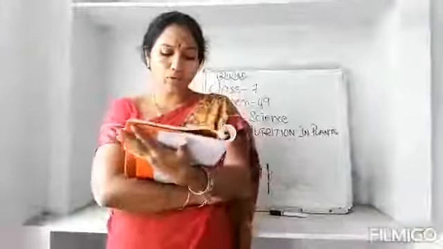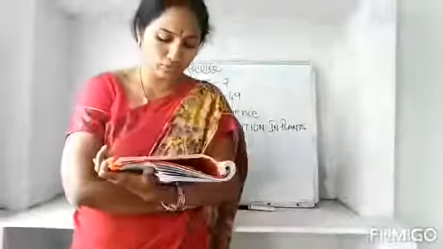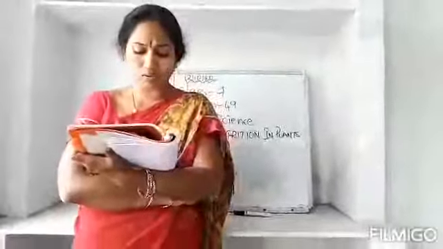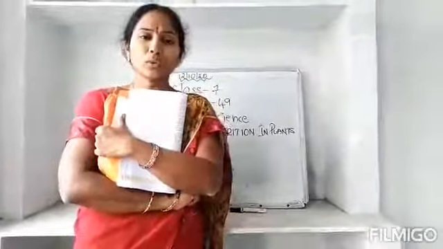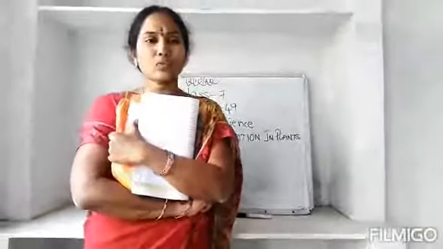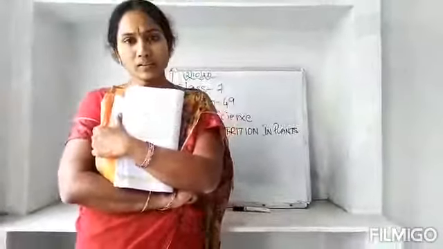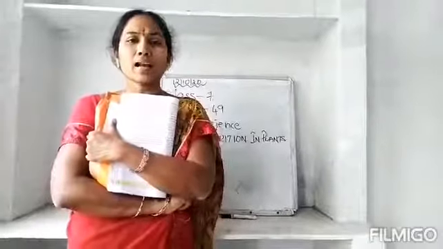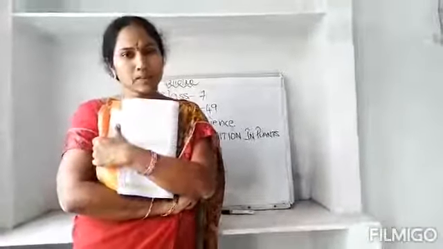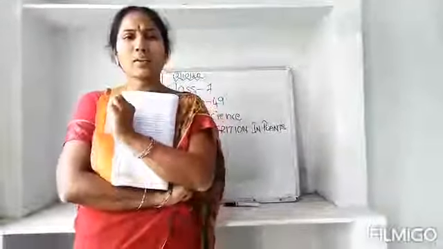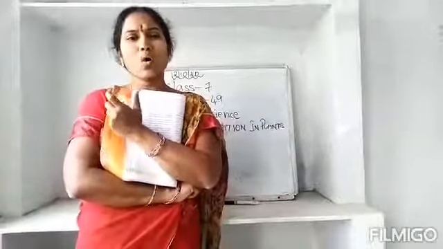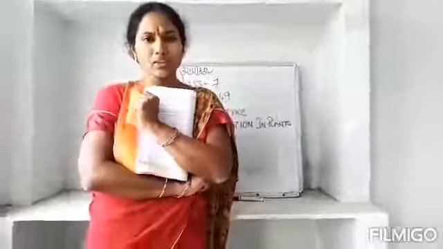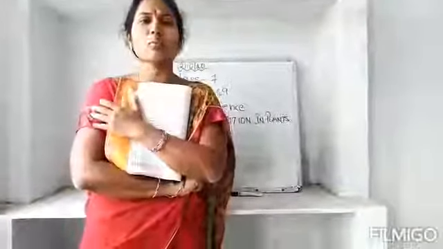How do plants produce so much that they are able to feed other organisms dependent on them? That means we are eating food, but where do we get food from? We get food from the plants, and the animals also eat plants. So animals and human beings are totally dependent on the plants for food. Then how is it possible for a plant to give sufficient food for both?